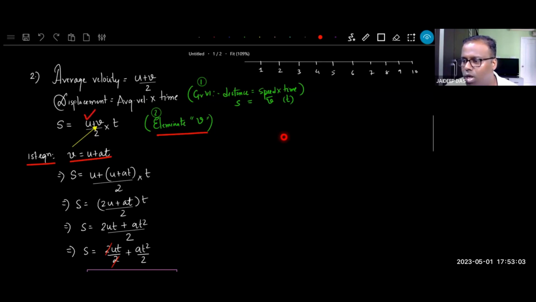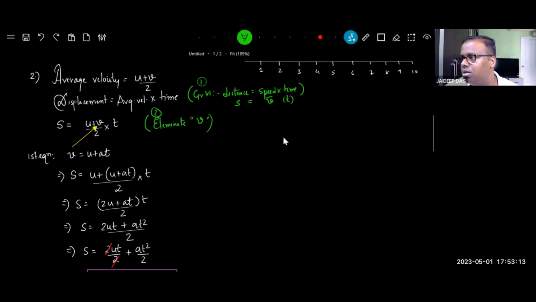So for the u, I write u. Then for this particular v, I write the formula of v, which is u plus at. And the t is written the way it is, the 2 is written the way it is, the u is written the way it is.